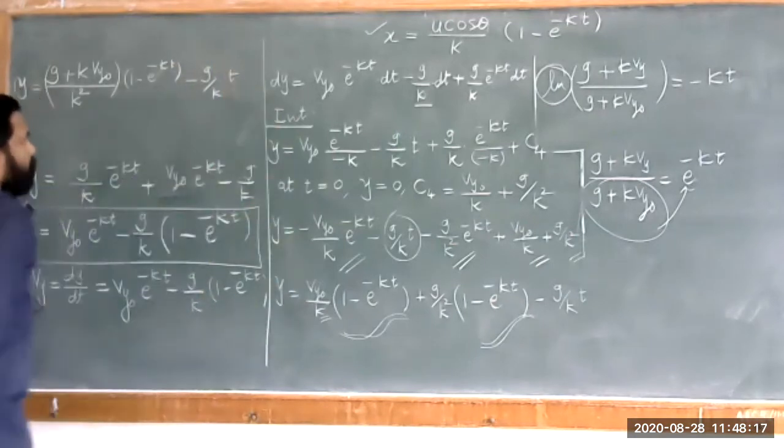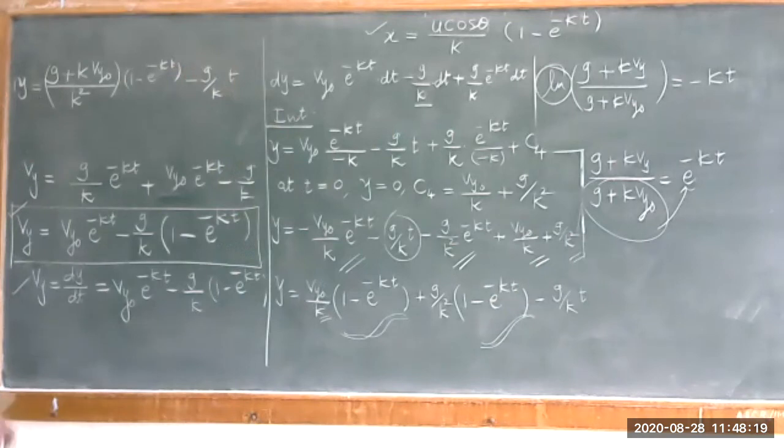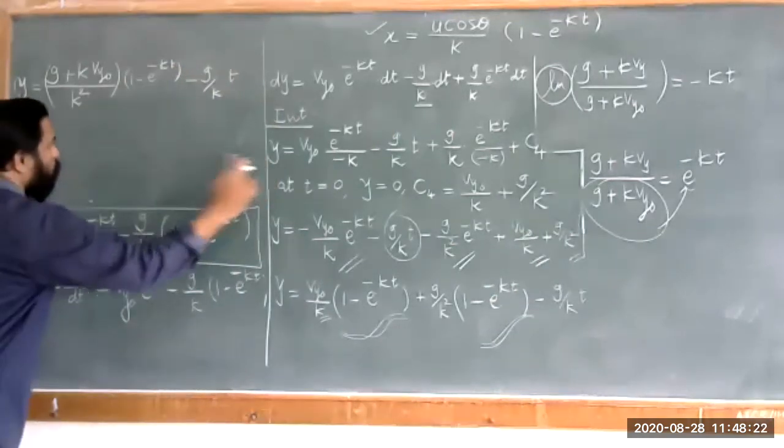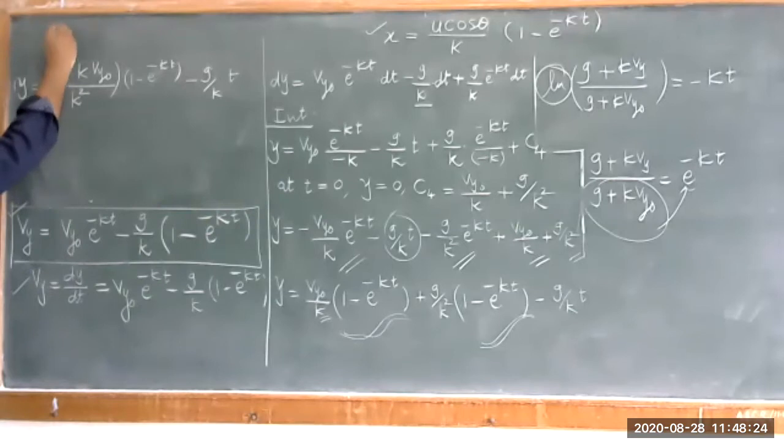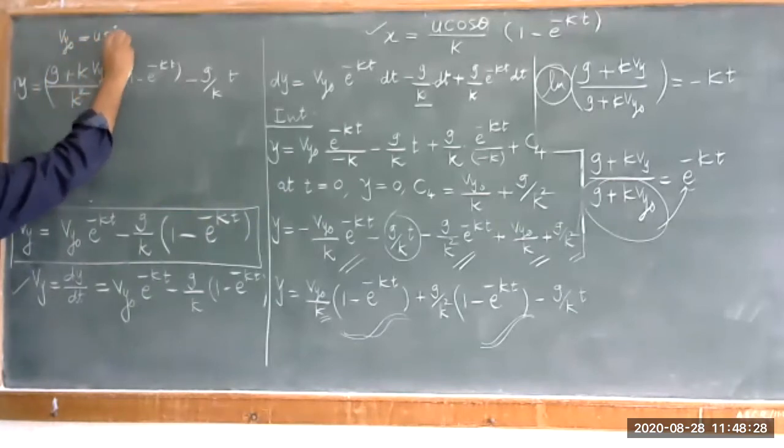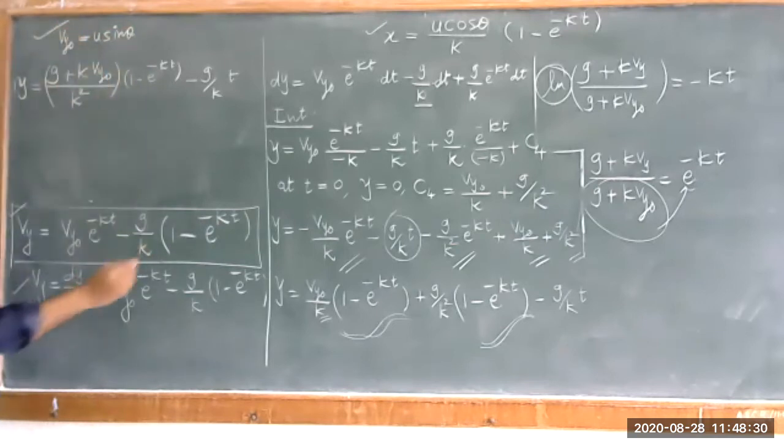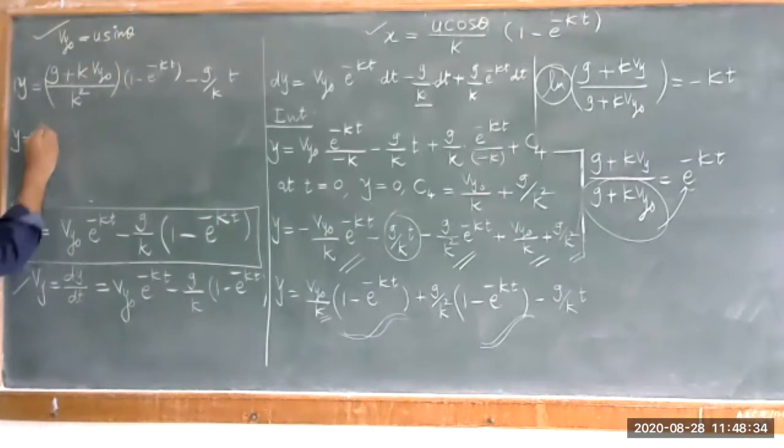Now the term that remained is the last thing, minus g upon k into t. But we have a condition that the value of Vy naught is nothing but u sine theta, the initial velocity. As Vy naught is u sine theta, we have a final form of the equation for the displacement along the y direction.